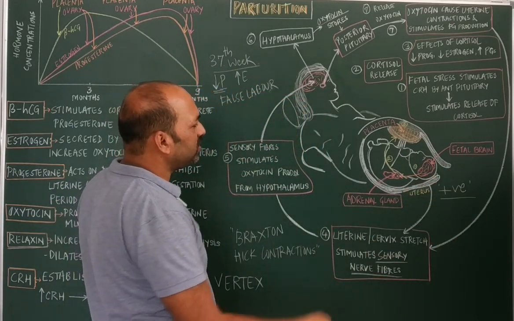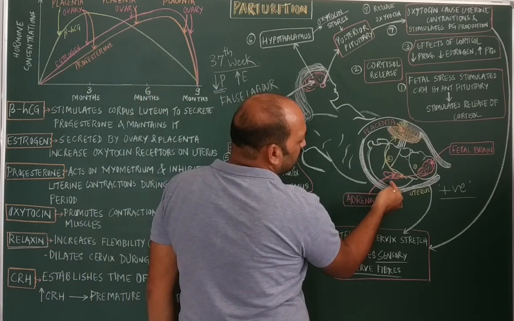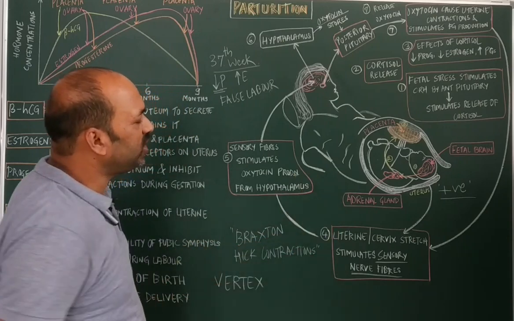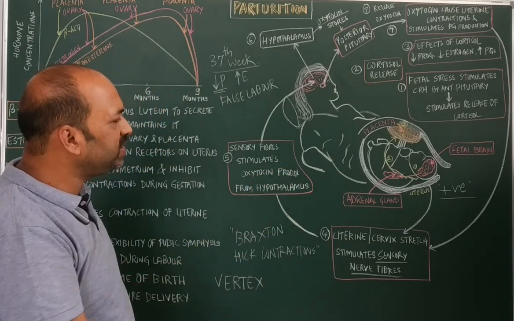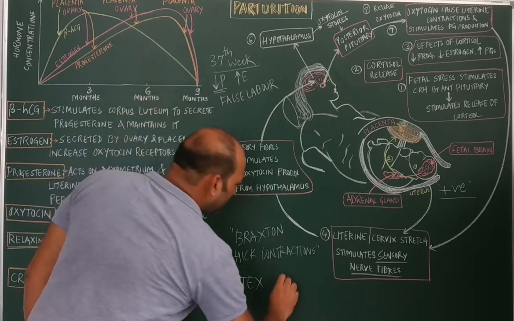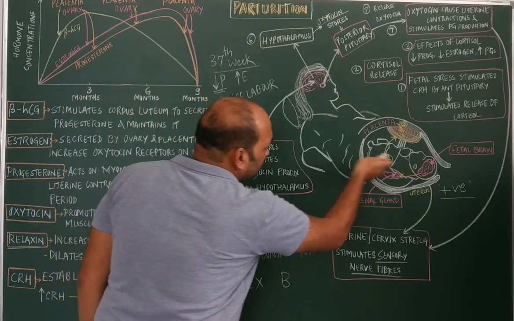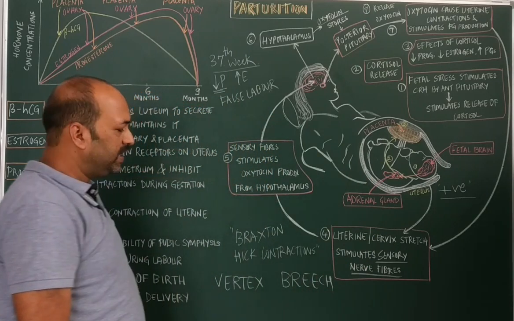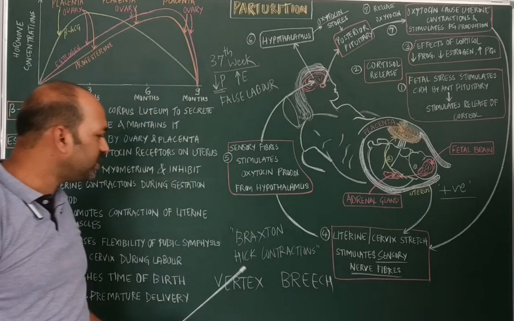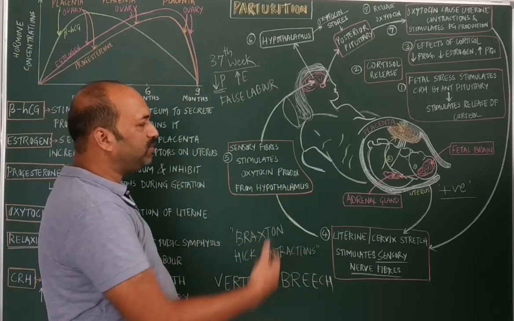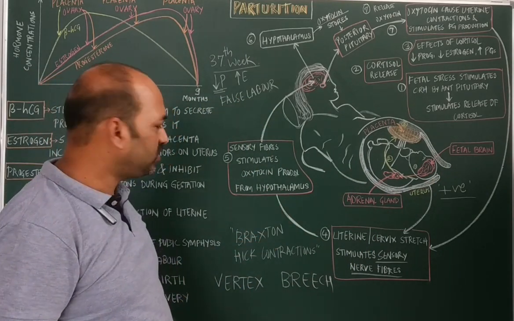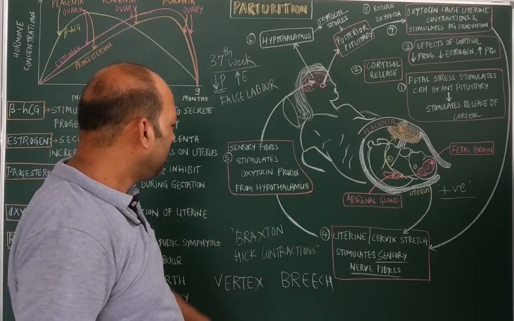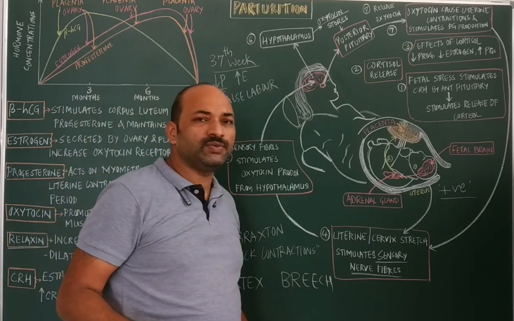But sometimes it is the leg portion or the back portion or the abdomen portion that is facing towards the birth canal. In such cases a cesarean is done, and the individuals born where the legs are towards the birth canal, we call it a breech birth. Head towards the birth canal is called vertex birth, and if it is leg or abdomen region, then it is called breech birth. So vertex birth is generally a normal delivery, and breech birth generally results in a cesarean.